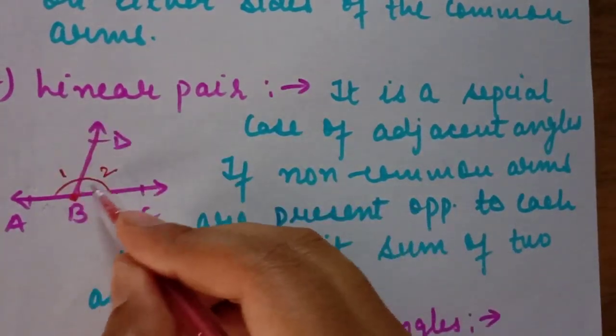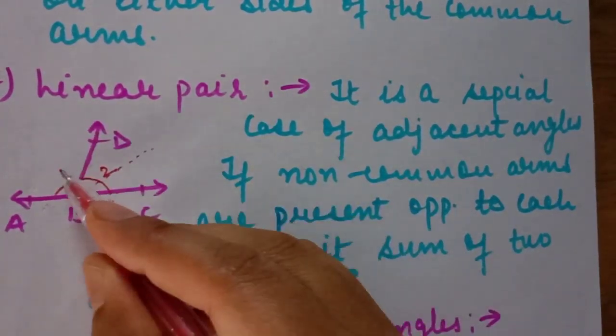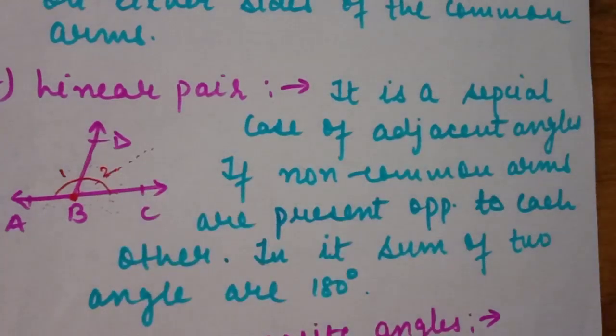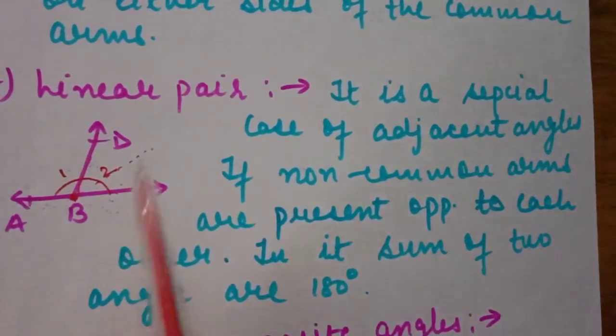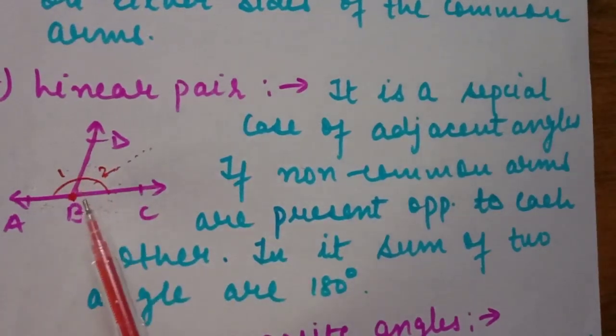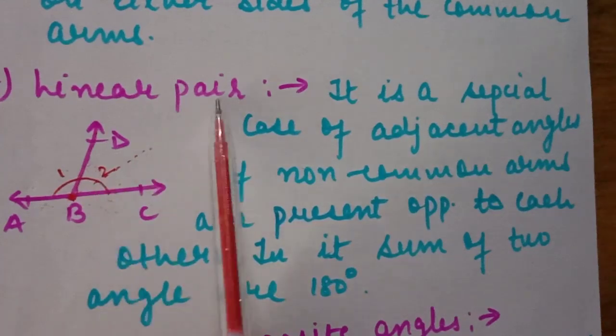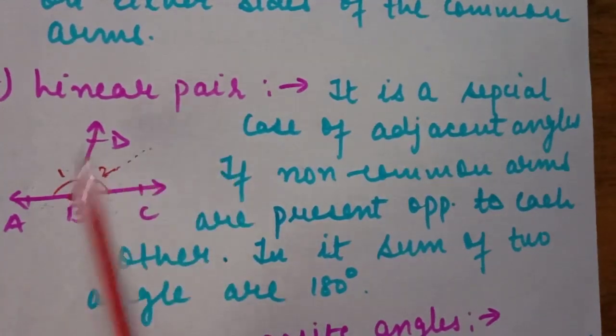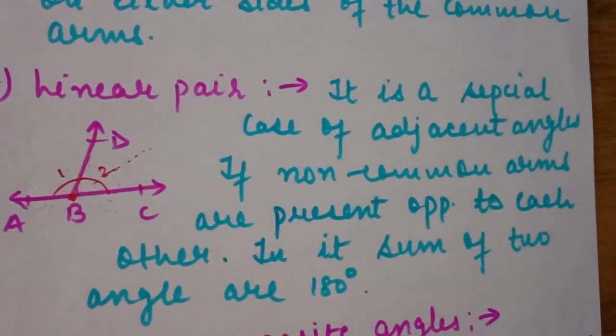If we make another angle in it, now we have angles 1, 2 and 3. Three angles are there. Do we call them a linear pair? No. We call them straight line angles, because pair means only two angles. If we divide this into 3 angles, 4 angles, 5 angles, the sum of all those angles is still 180 degrees, but we call them straight line angles.